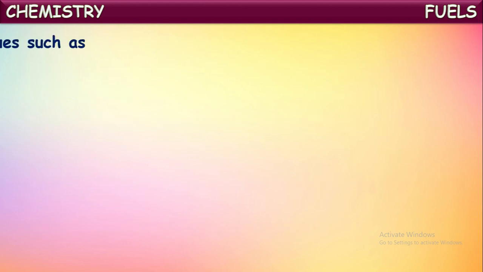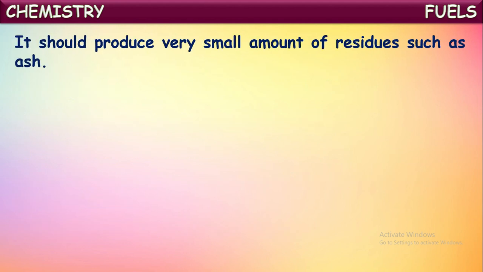That is the remaining points. It should produce a very small amount of residues such as ash. It should not leave any pollution causing substances after completion of combustion. Then only it is called an ideal fuel.